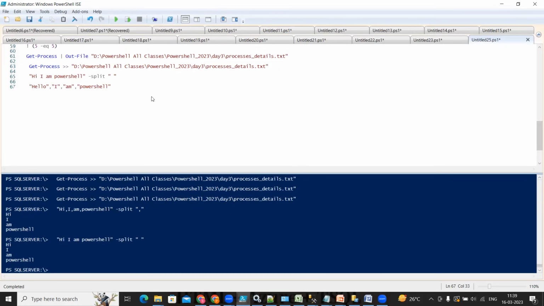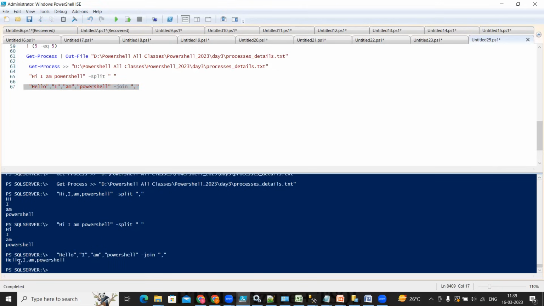So what I will use is -join, and then where you want to join it. Where I'm finding the comma, you join that value. If I execute, the result is going to be given in one line. So everything has been added, right? Like this, you will be able to do this.